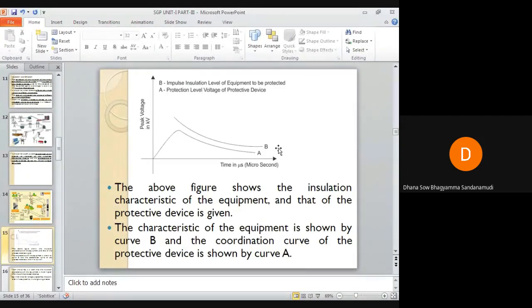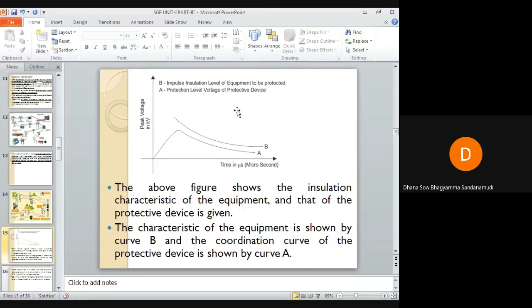So if the protective device is unable to do its operation, if it fails to operate, then first the insulation breakdown of the protective device will occur, later the insulation breakdown of the equipment will occur. Meanwhile, manually the engineers will disconnect the protective device from the equipment which is to be protected. I hope you are able to understand.